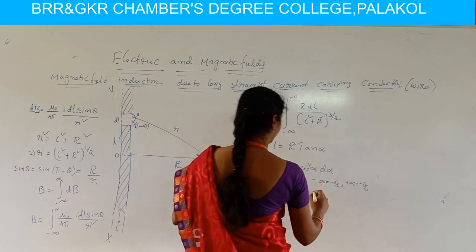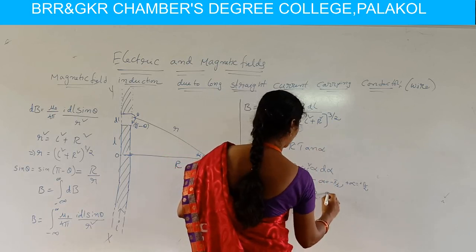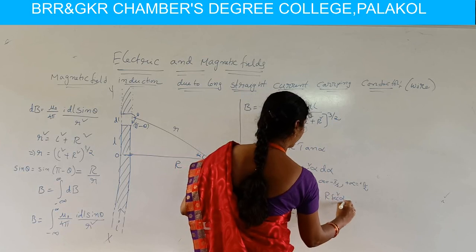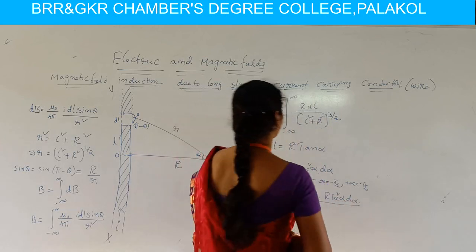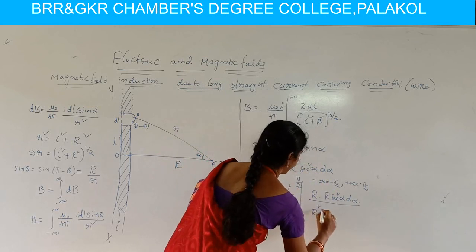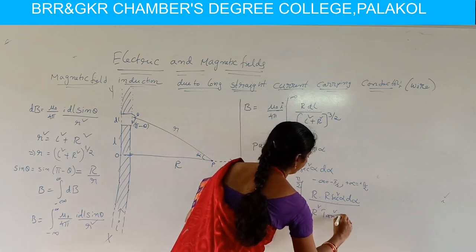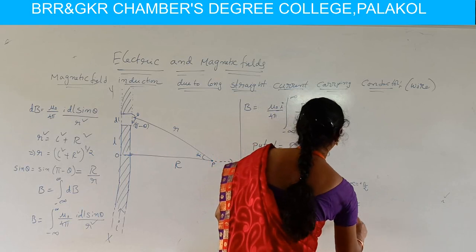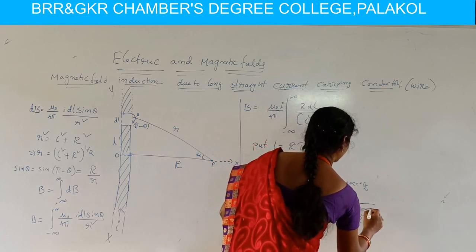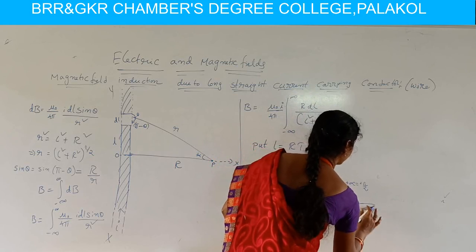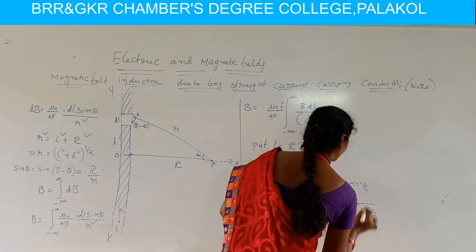The r dl value becomes r secant square alpha d alpha, divided by the square of ls, which is r square tan square alpha plus r square, whole power 3 by 2.